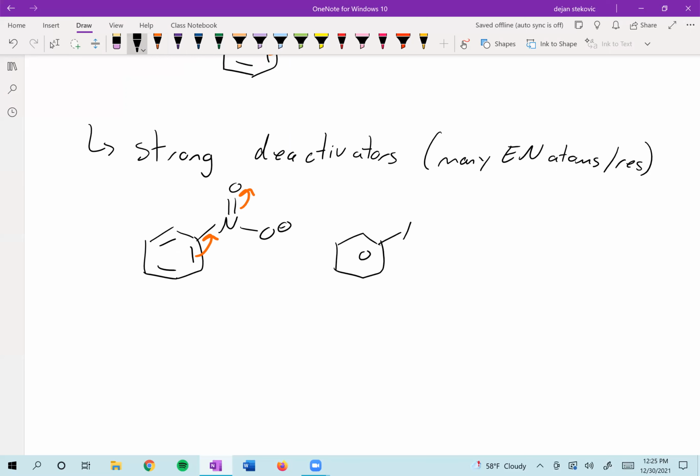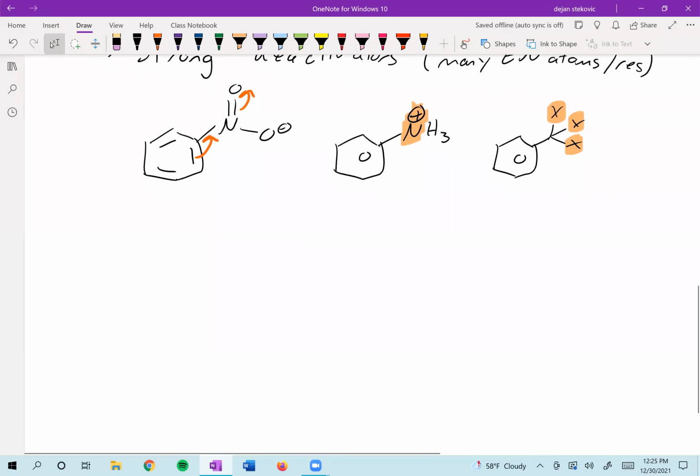Another example is a protonated amine. Right now, we've got a very electronegative atom, nitrogen, with a positive charge that's really going to pull away those electrons. And then finally, something like a trihalide here, right? So these 3 X's are 3 halides, usually fluorine, right? Very electronegative atoms. They're going to pull away the electrons.